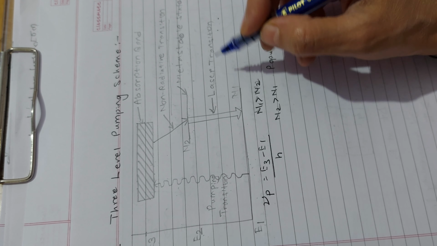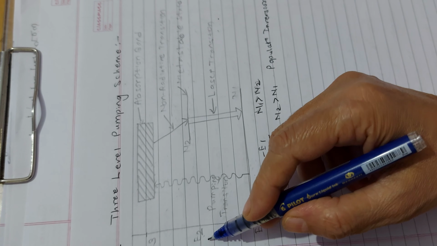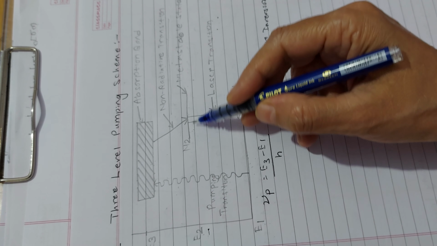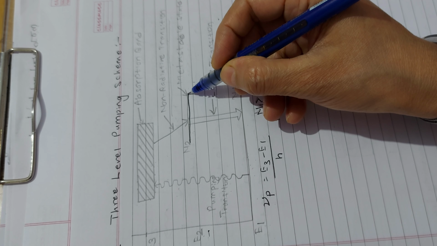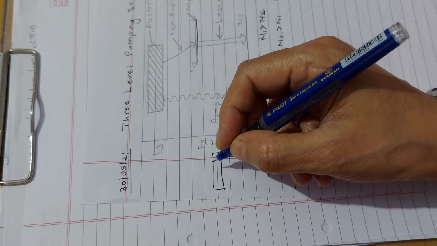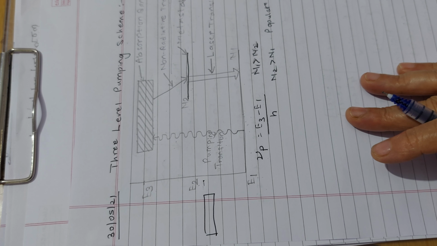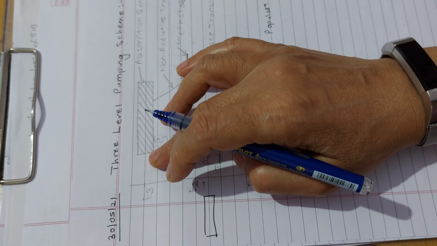For better pumping efficiency, what should happen? This E2 should be a band of energy levels instead of a single line. Here I drew a single line, but it could have been a band like this. It would have been better. This allows use of pumping radiation of wider bandwidth to excite more atoms.